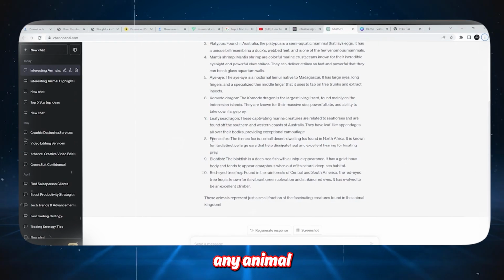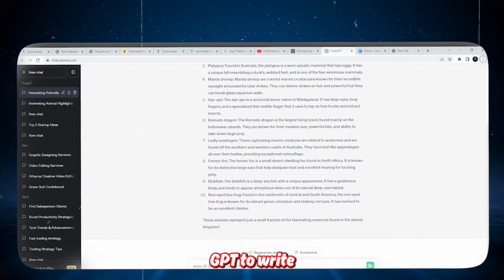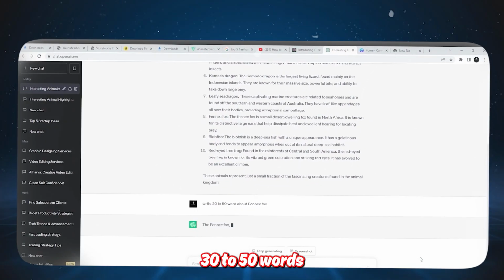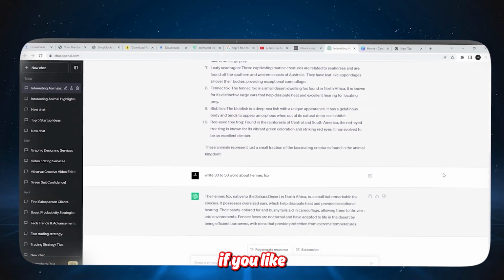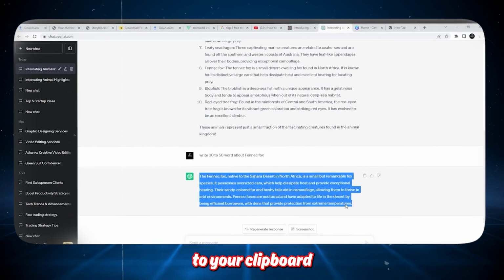1. Go to ChatGPT and ask it to name 10 interesting animals. 2. Choose any animal you like. 3. Ask ChatGPT to write 30 to 50 words with interesting facts about your chosen animal. You can make it longer if you like. 4. Copy those words to your clipboard.